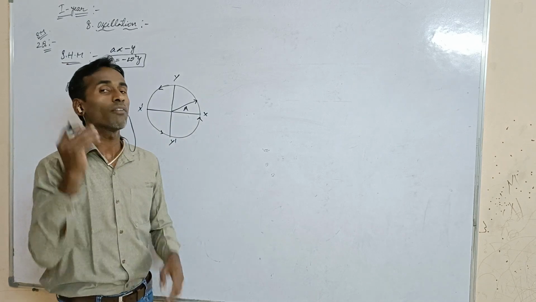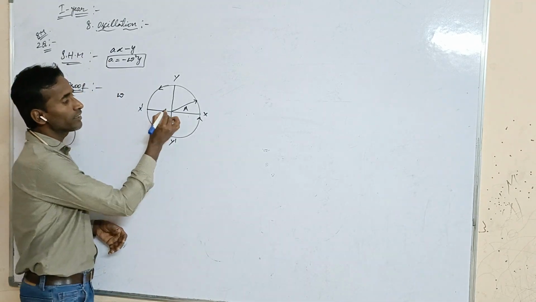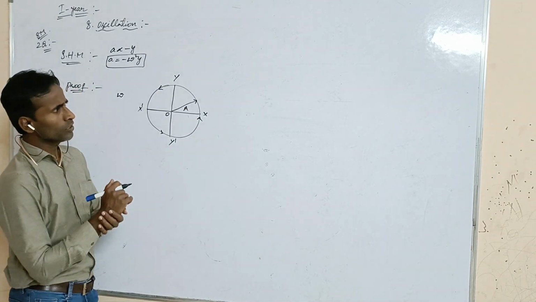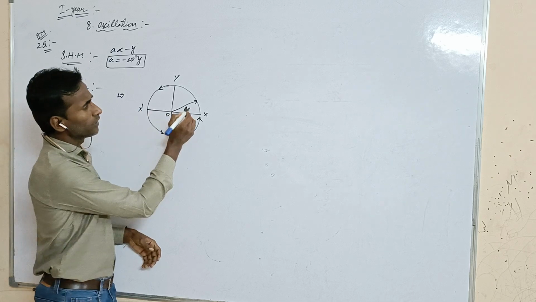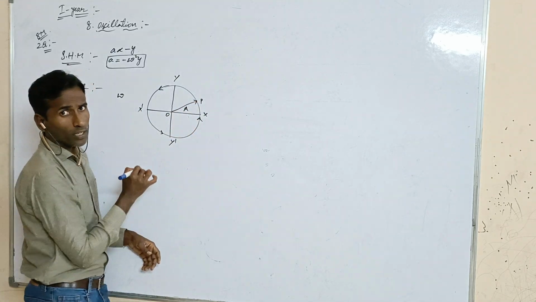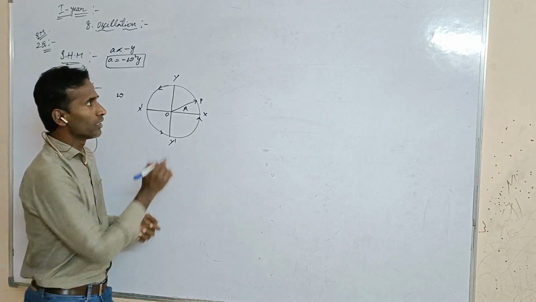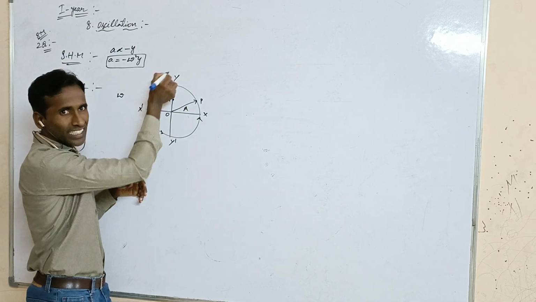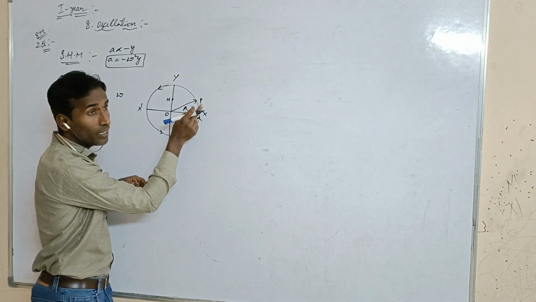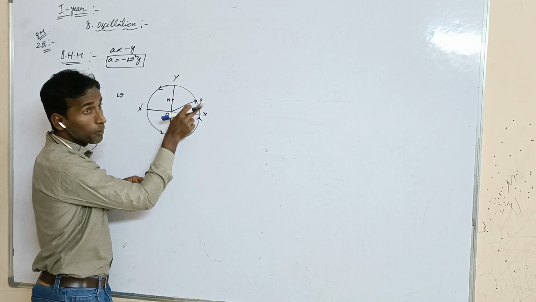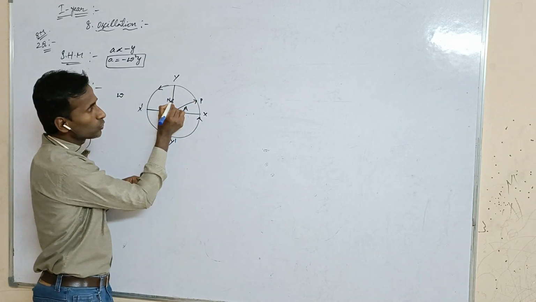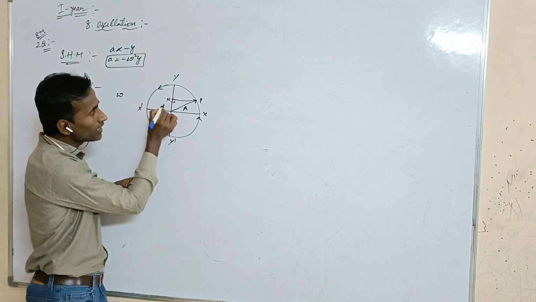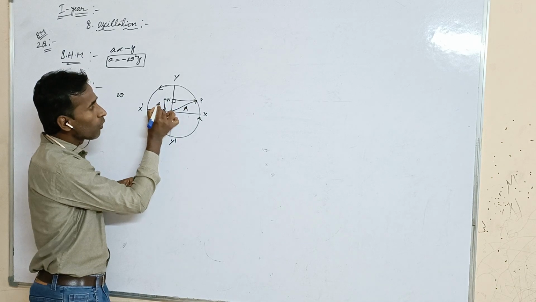The center of the circle is denoted by O. This is the point P. Now we have to draw a projection, capital N, from P on Y Y dash. The projection of the particle P is N. It makes a 90 degree angle. This distance is y.